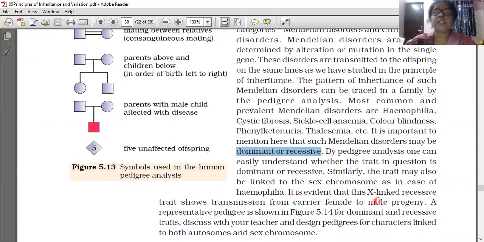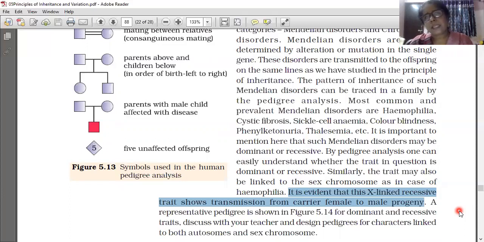It is evident that this X-linked recessive trait shows transmission from carrier female to male progeny only. It is very important about hemophilia. Hemophilia is an X-linked recessive disorder only.